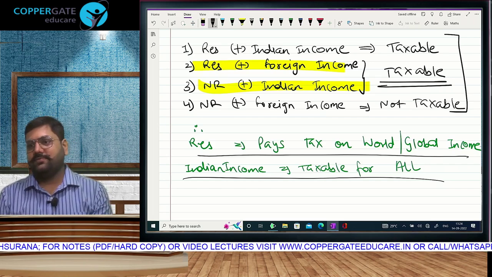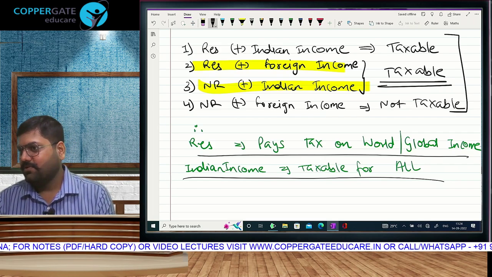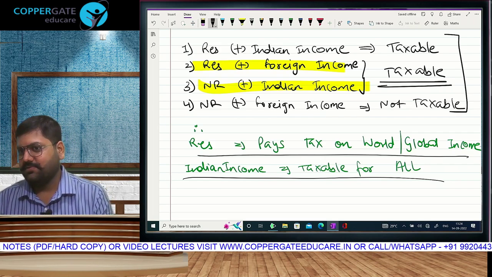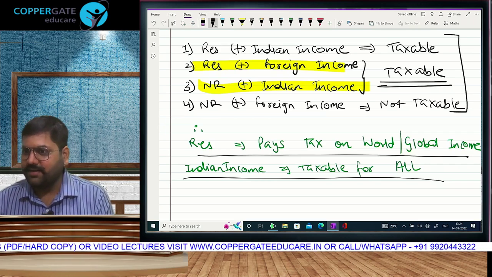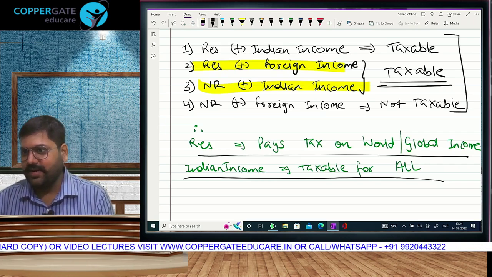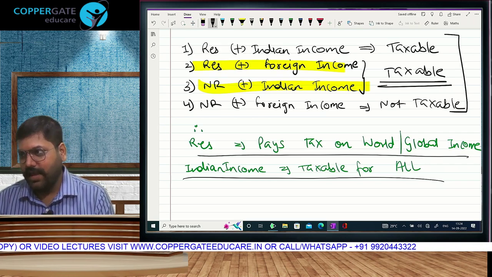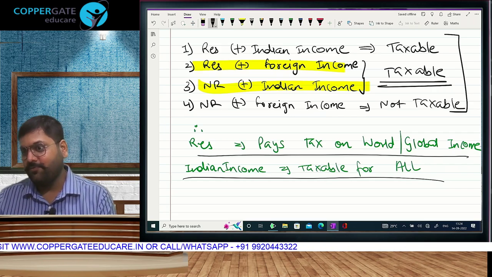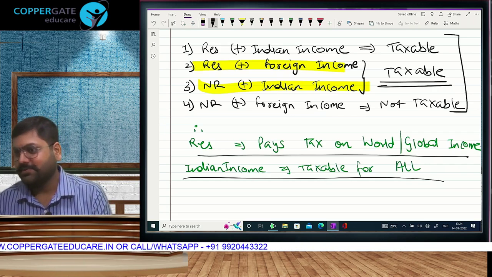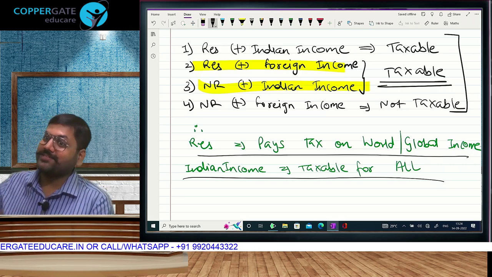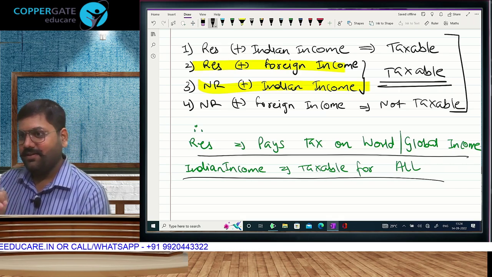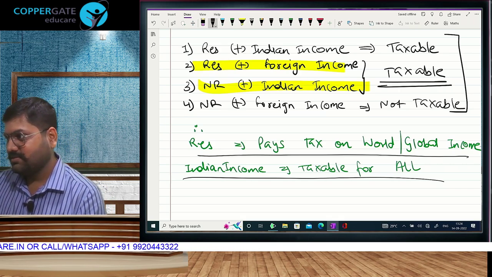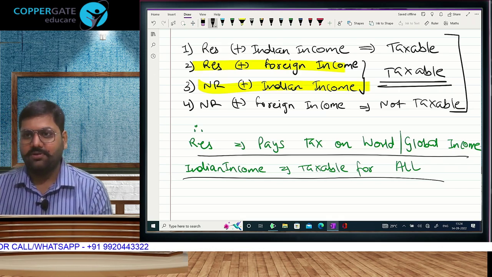Very good question. That country will also take tax. A resident having foreign income has to pay tax in India, but he must have paid tax in that country also. Correct? Let me give you one more situation now that you have brought it up. A non-resident is earning income in India. Is he supposed to pay tax? Yes. Indian income is taxable for all.